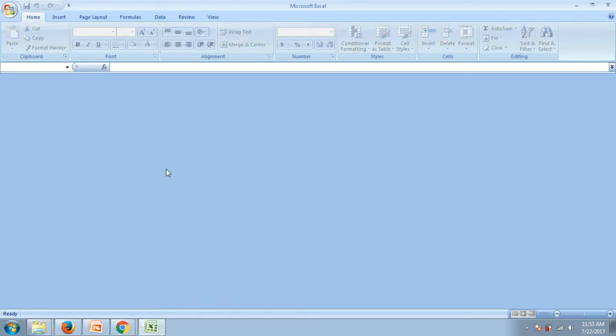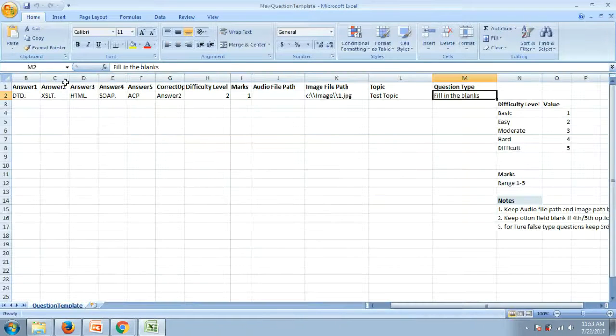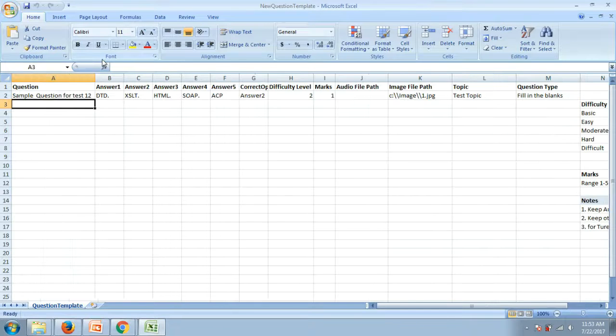You would be redirected to the following screen. Here, you can download the question template. This template is opened right now. Question. You can add question text here. Answer 1. You can add the first answer option for multiple choice questions. Answer 2. You can add the second answer option for multiple choice questions.